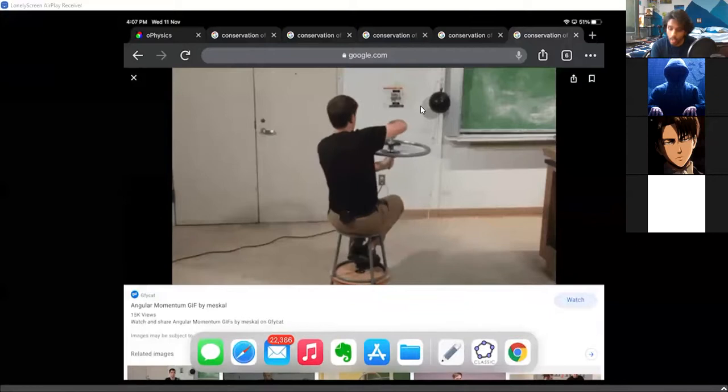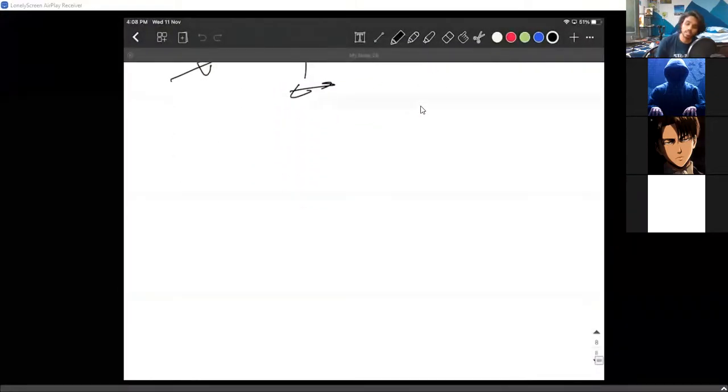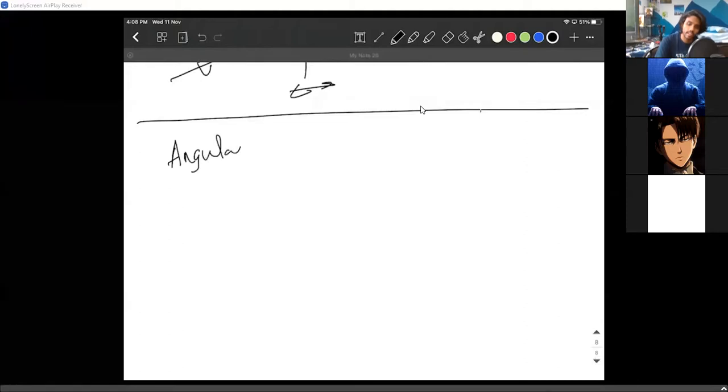Along with the idea of angular momentum, I want to discuss one more thing, angular kinetic energy, because there were problems I want you to do. Angular kinetic energy is also something that we need to discuss. It's a very, very simple idea. It's not even complicated. I'll show you how.